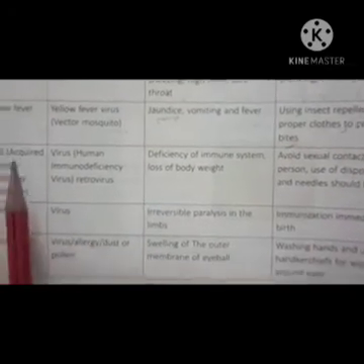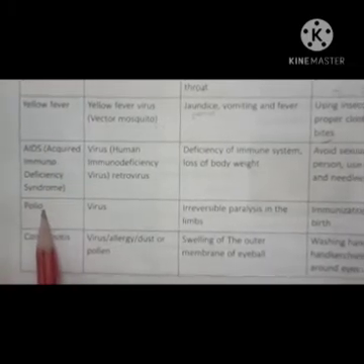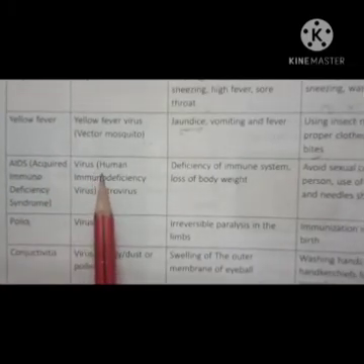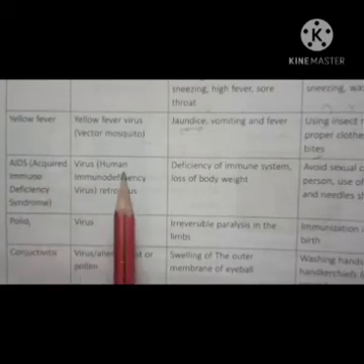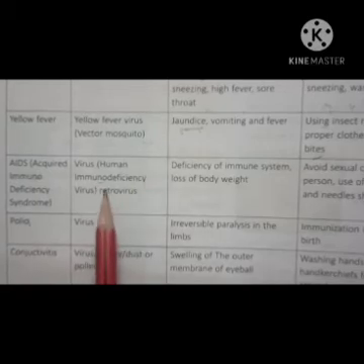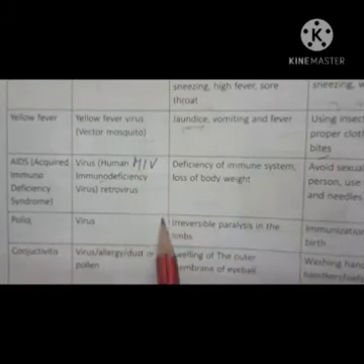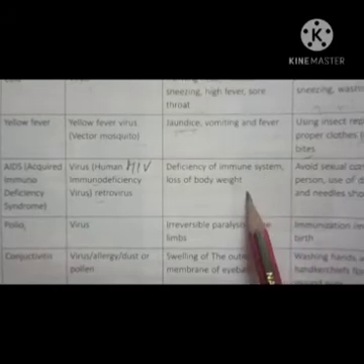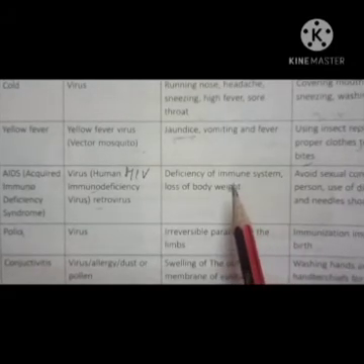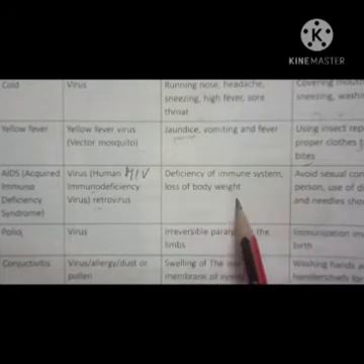Okay, now next is your AIDS. The full form of AIDS is acquired immunodeficiency syndrome, and it is caused by a virus, and the name of the virus which causes AIDS is human immunodeficiency virus, HIV. Deficiency of immune. What are the symptoms of this AIDS? First is deficiency of the immune system and loss of body weight.